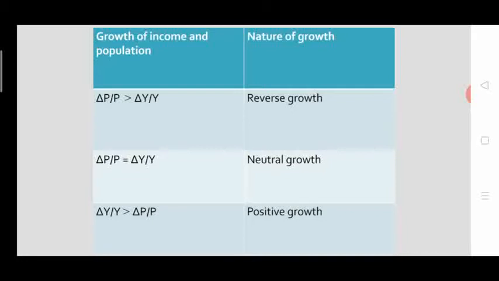This is the situation when population growth is greater than economic growth. And when population growth is equal to the per capita income growth, that means delta p by p is equal to delta y by y, this is neutral growth. That means nothing is going to be positive. Finally the neutral growth will result, and it is also not sustainable. And in order to make the economic growth sustainable, we need to make sure that our income growth should be greater than the population growth.